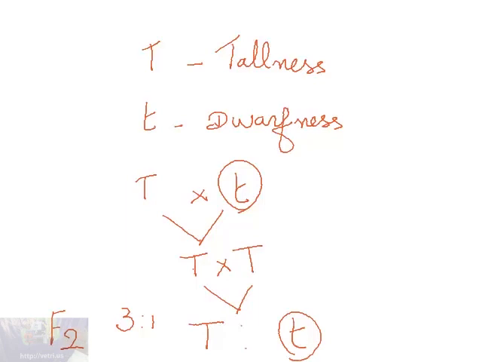So if this plant has to appear in the F2 generation, which is getting masked in the F1 generation, this factor should have been masked in the F1 generation. So if it is getting masked, it means each and every character must have two factors.